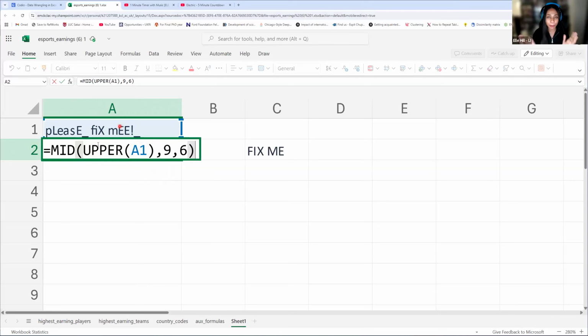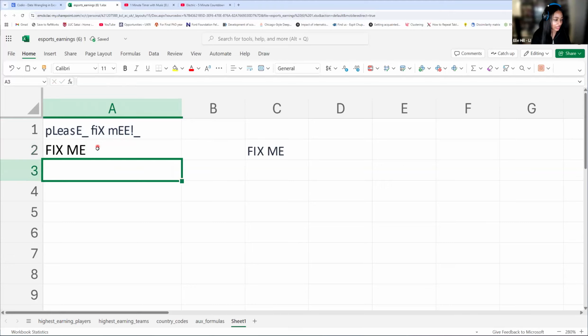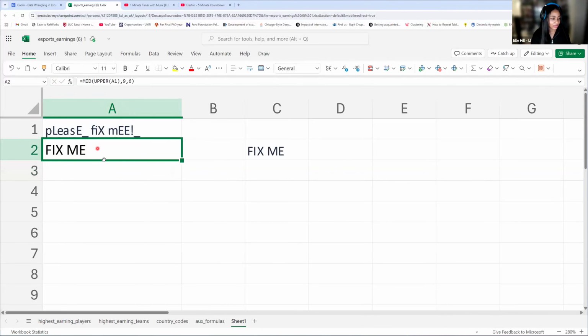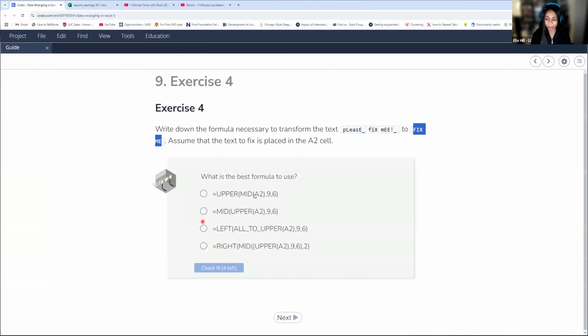And since upper is in the middle here, it's already making everything uppercase. So then we just hit enter and we are okay. So well done. Alrighty, so that was mid and upper right here.